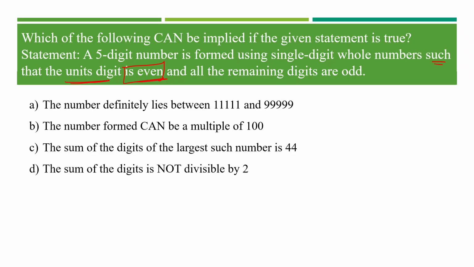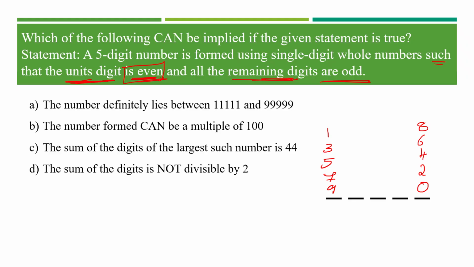The units digit is even and all remaining digits are odd. So the possibilities are it can be 1, 3, 5, 7, 9, like all other digits.